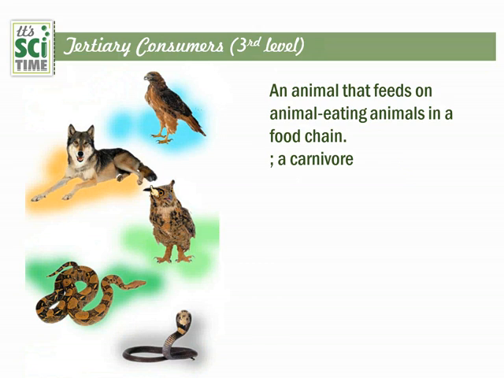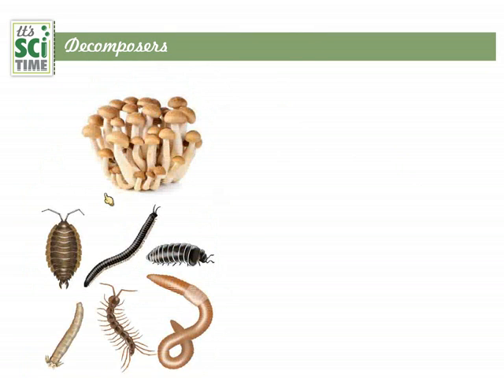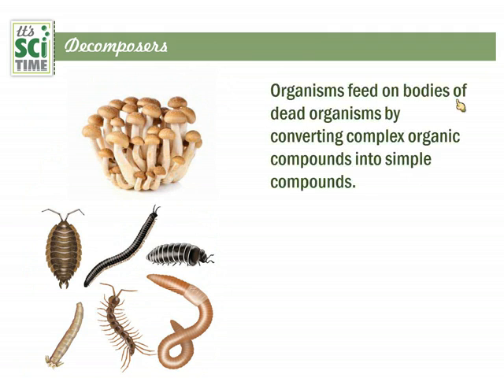All these organisms are big organisms. Once they die off, or once the leaves of plants fall down, on those dead body parts another group grows. Those are the decomposers. Here you can see the animals that help the decomposition and the fungi that do it directly. They feed on bodies of dead organisms by converting complex organic matter to simplest compounds, and that's the importance of having decomposers. They decompose and clean the garbage heaps of our earth.